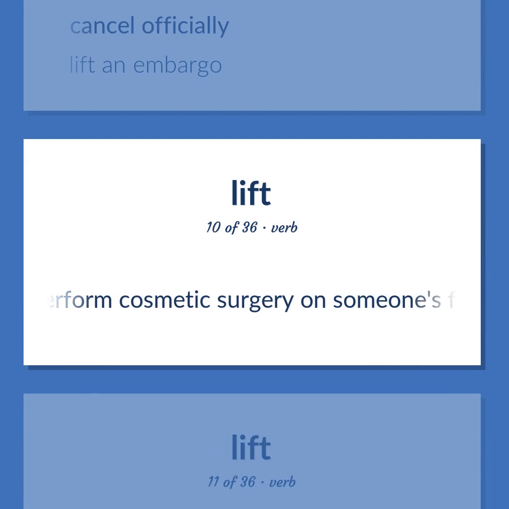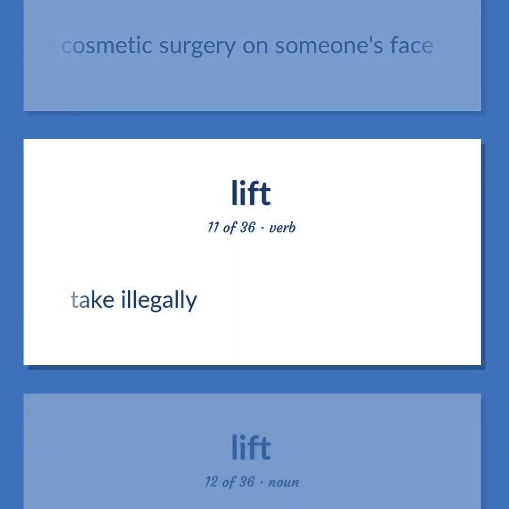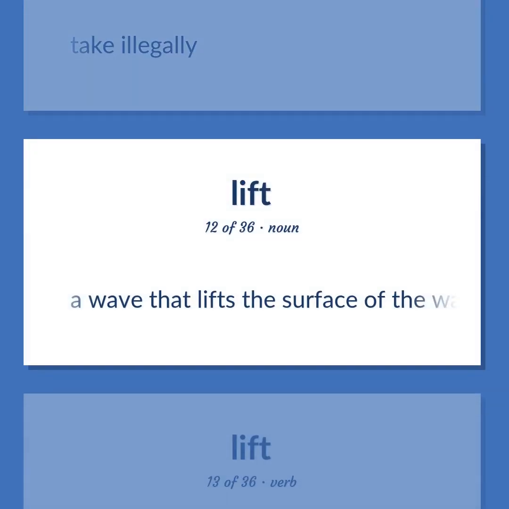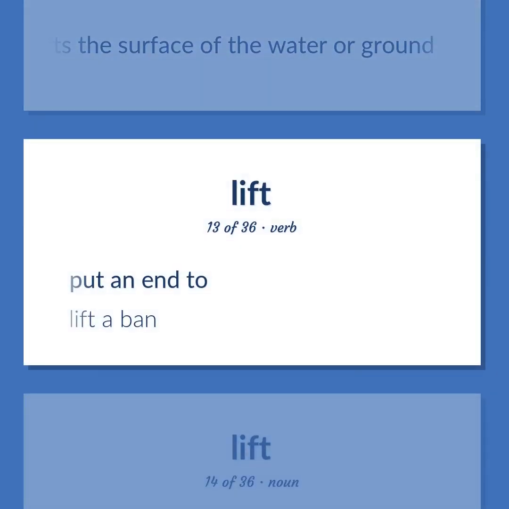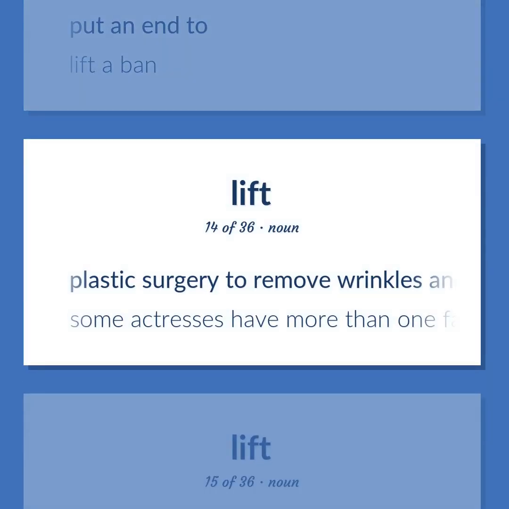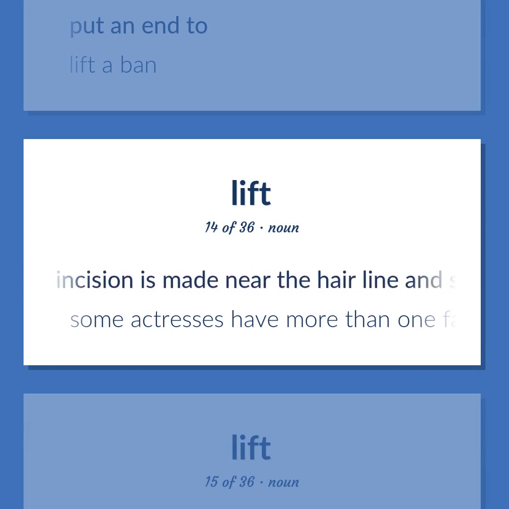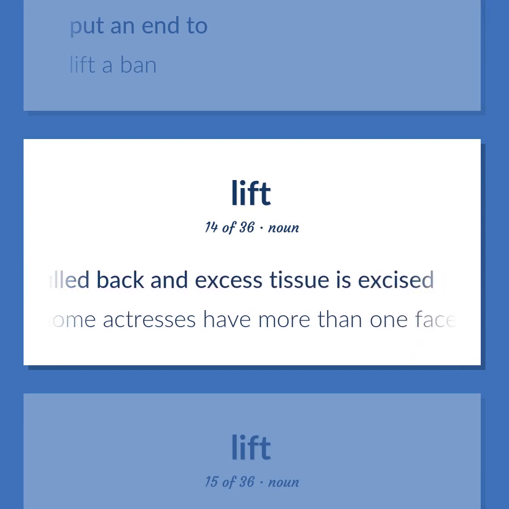Perform cosmetic surgery on someone's face. Take illegally. A wave that lifts the surface of the water or ground. Put an end to. Lift a ban. Plastic surgery to remove wrinkles and other signs of aging from your face. An incision is made near the hairline and skin is pulled back and excess tissue is excised. Some actresses have more than one facelift.